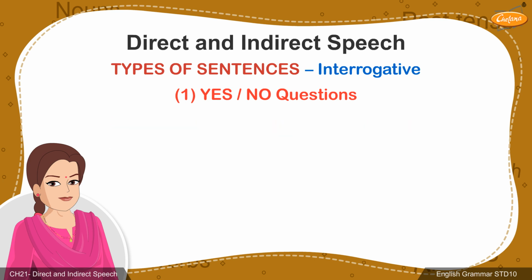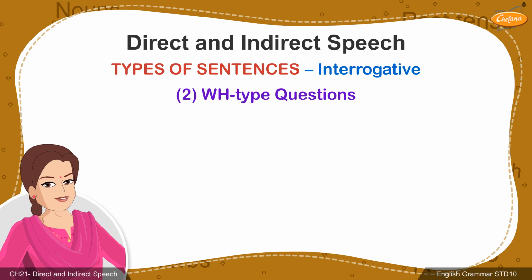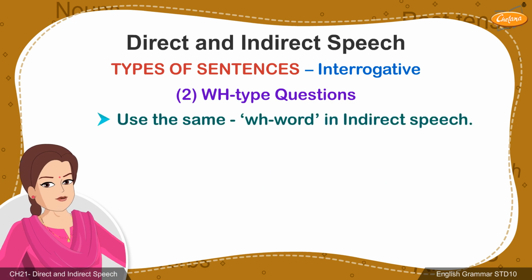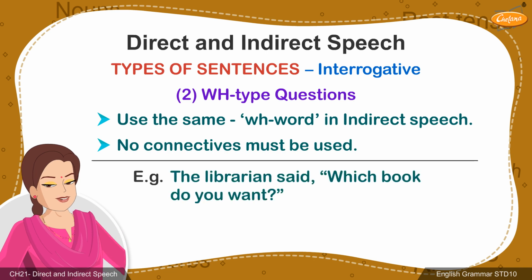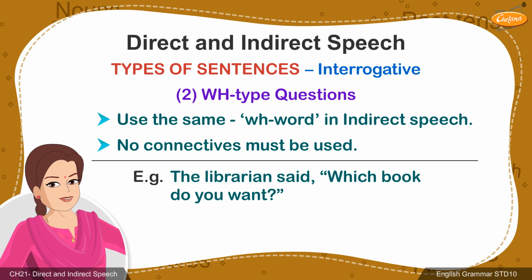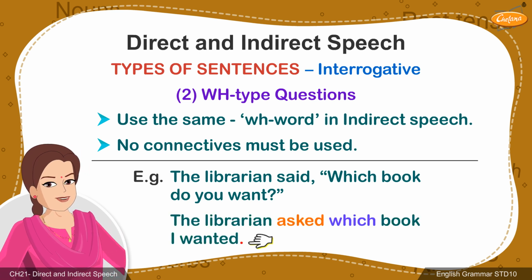However, in case of WH questions, apart from all the rules being followed, the same WH word must be used in the indirect speech. Also, no connectives must be added to the sentence. For example, the librarian said, "Which book do you want?" Here, the WH word which has been used. We should retain the same word in indirect speech. The answer would be, the librarian asked which book I wanted.